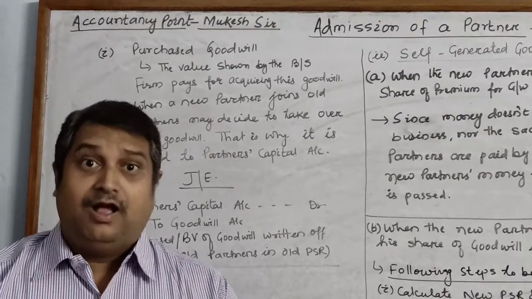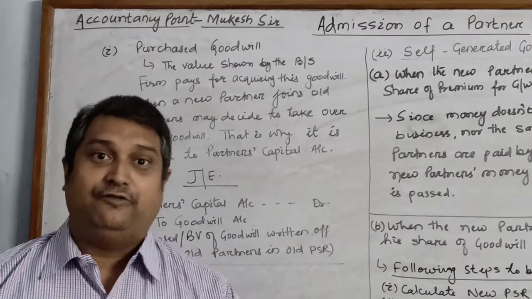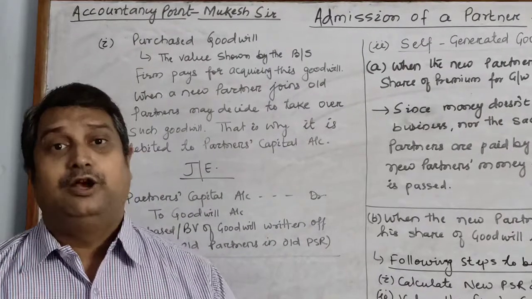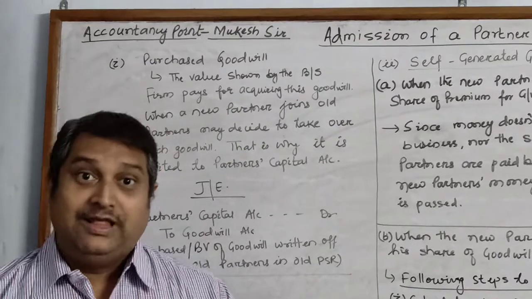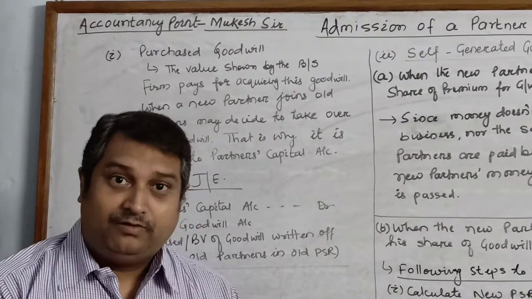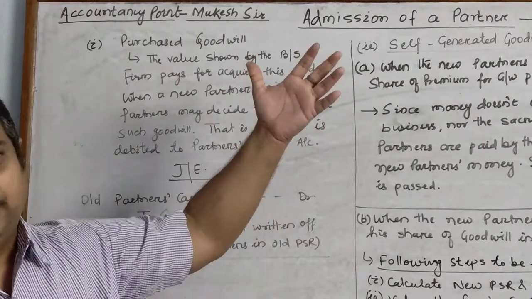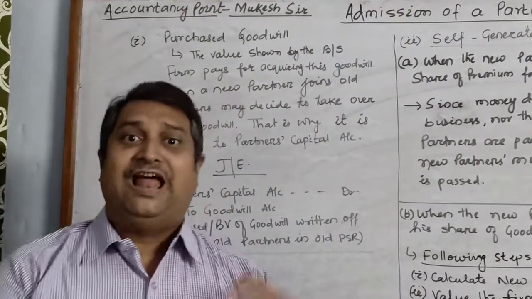So when a new partner is to be admitted, at that point of time, the partners may decide to take over this goodwill. This is the firm's goodwill, so when partners decide to take it over, they will have to pay.